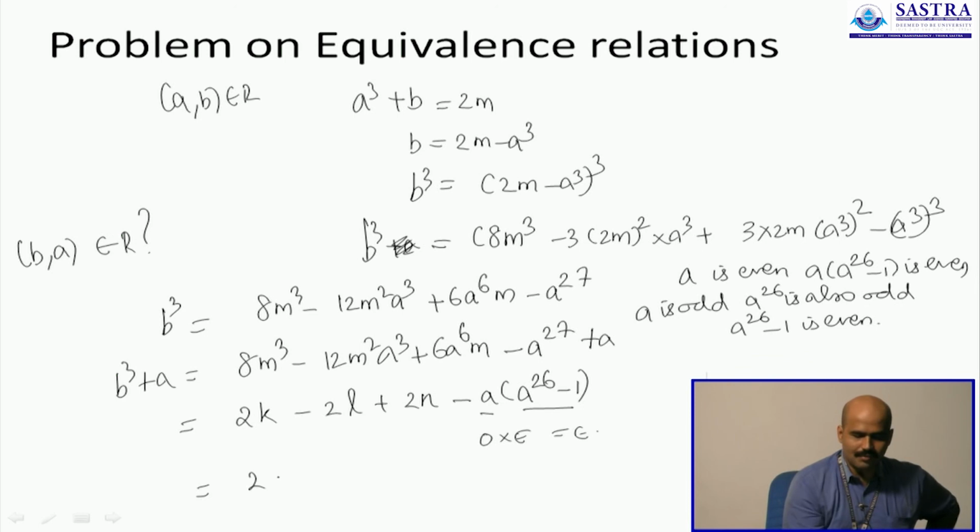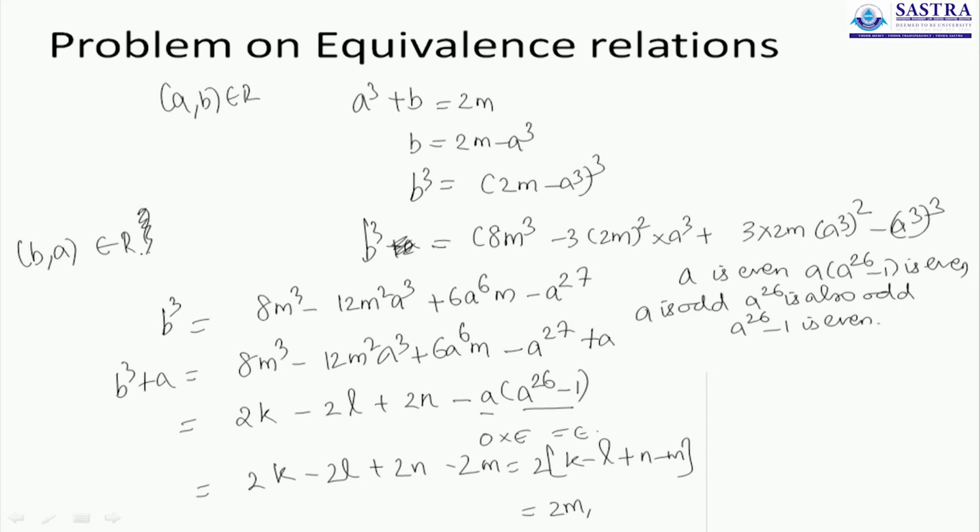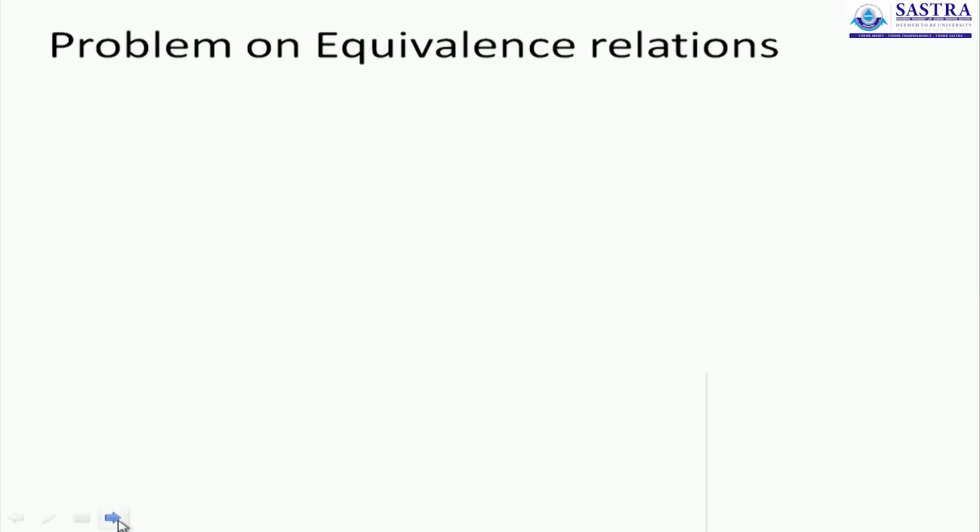So this entire sum is 2k minus 2l plus 2n minus 2m, or that is 2 times k minus l plus n minus m, which is an even number of the form 2m plus 1. So we have in fact shown that B comma A belongs to R, or we have established the fact that R is symmetric. Now if we can also try and successfully demonstrate that R is transitive, we can claim that R is an equivalence relation, and that is what we will take.